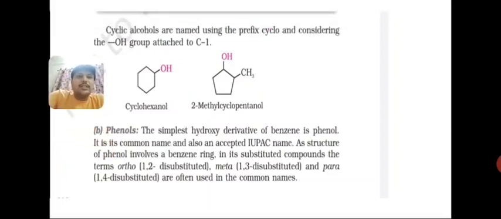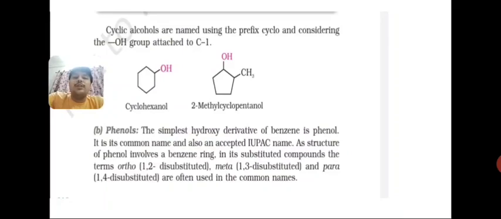Now here is some discussion of cyclic alcohols in the same way. Suppose we only consider this ring except this OH, so what is it? Cyclohexane, but here OH is present. So on the ring the position of OH is the first carbon. Clear? So just remove E and write OL, so cyclohexanol.